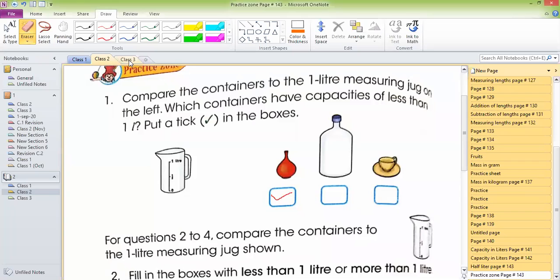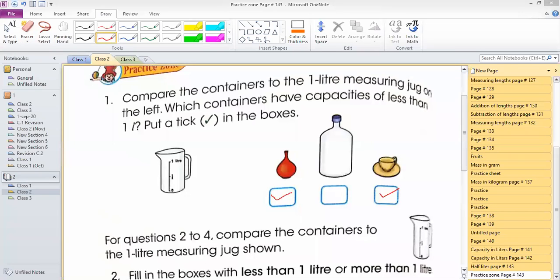Should I put a tick here? Should I mark? Should I put a tick here, guys? Yes or no? Suleiman, Hamido, very good. Arsh, very good. Rafiq Samir, why no? Because we have to take the containers which have capacities of less than 1 liter.